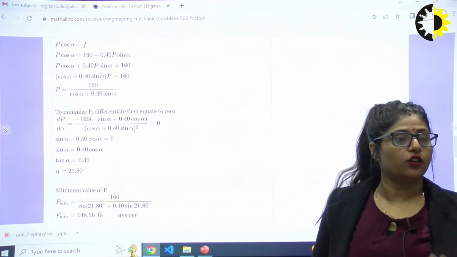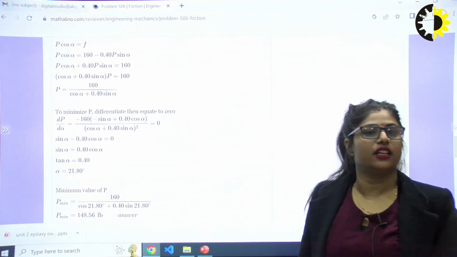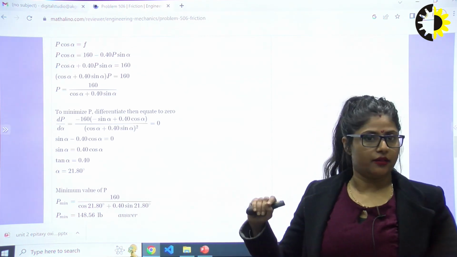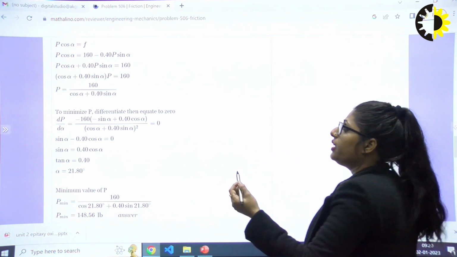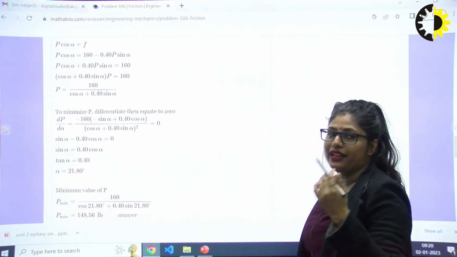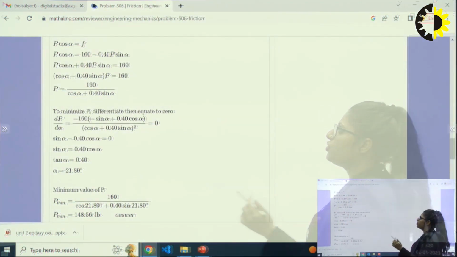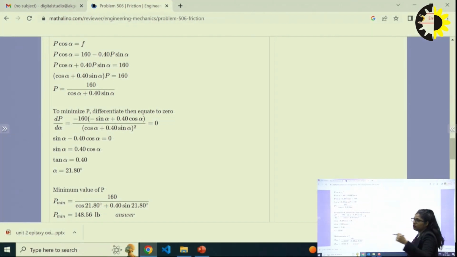Whenever we need to find a minimum or maximum force, maxima and minima equations are used. To make any load or anything its minimum, differentiate it with respect to some angle and make it 0.